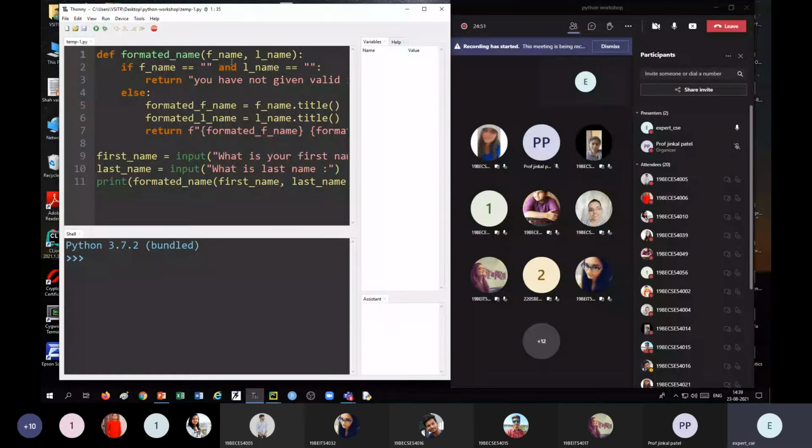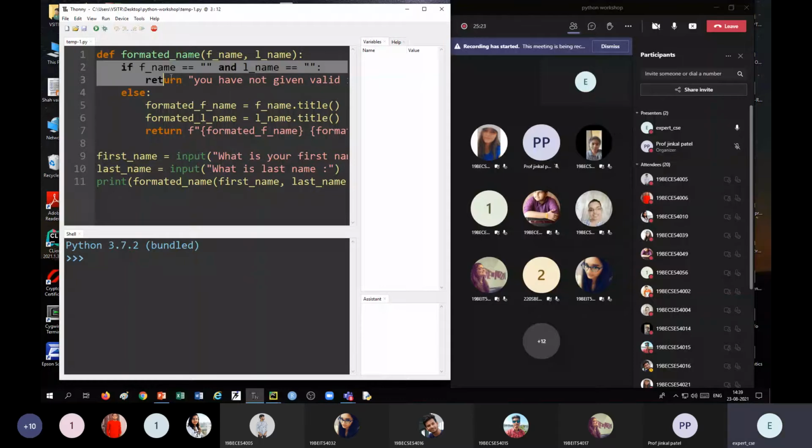In this function, I am converting the first name into a particular format called title case. So the first character will be capital and the others will be in lowercase. Similarly, the last name is also converted into title case. Using this title function, we can convert any word or any text into title case. So step by step, let us see.